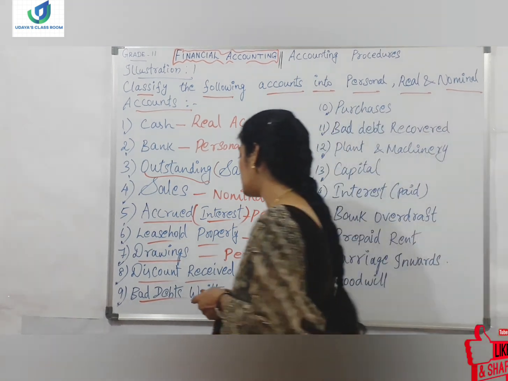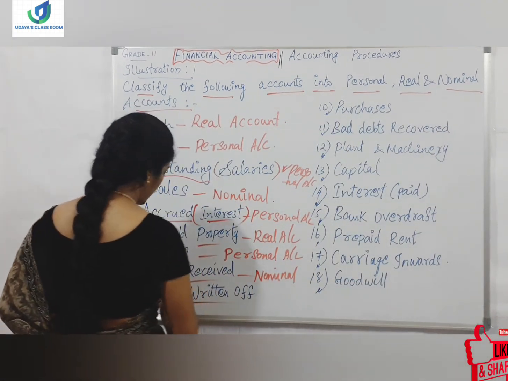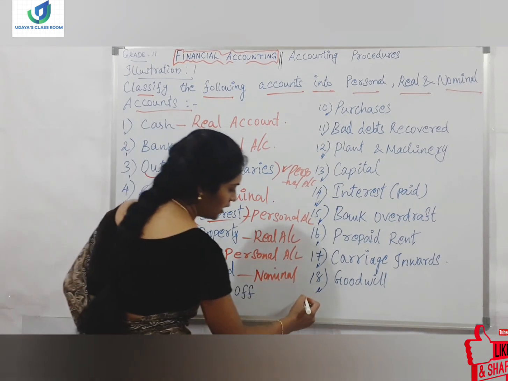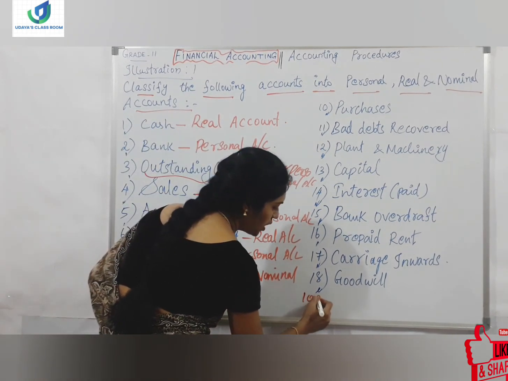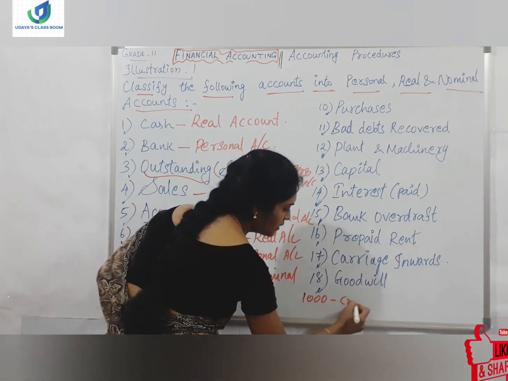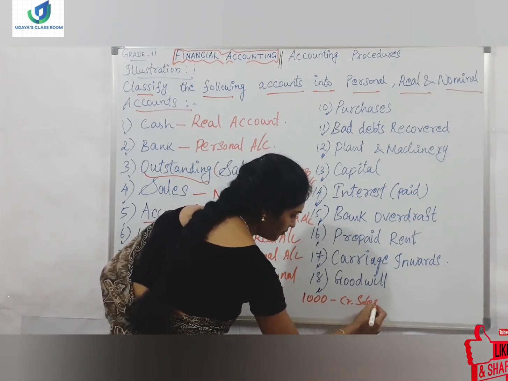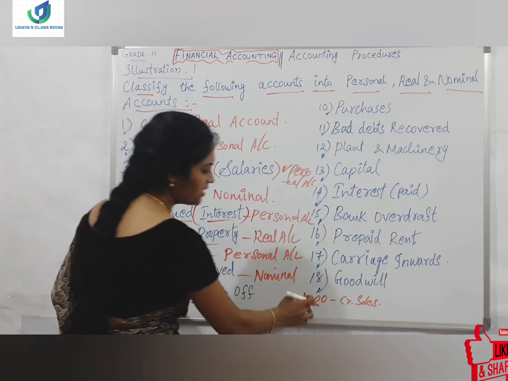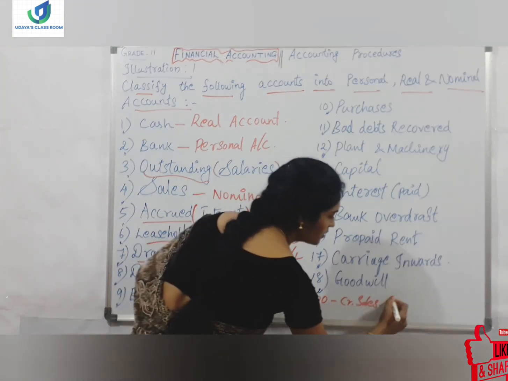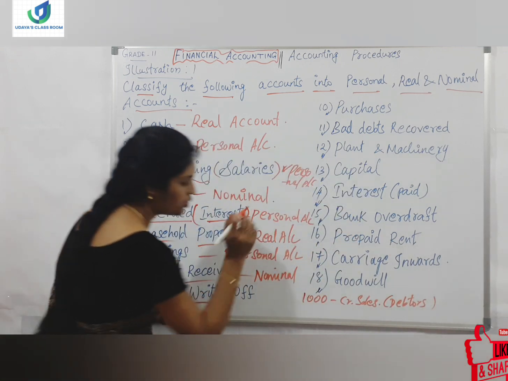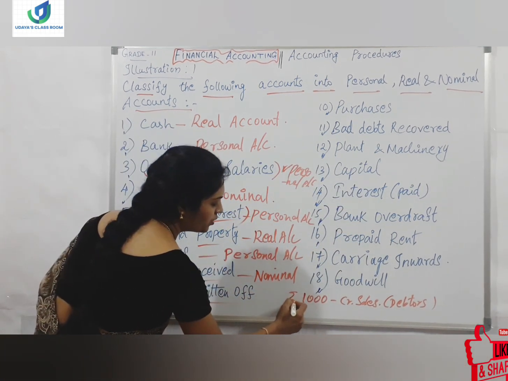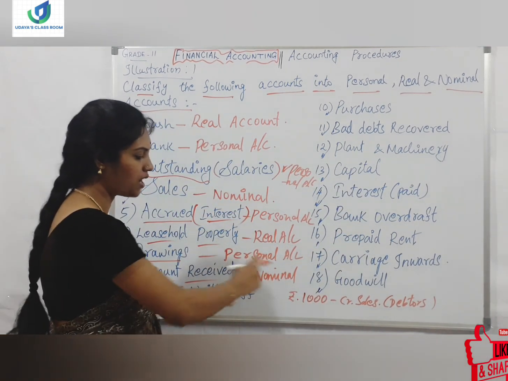Here, bad debts written off means, I am a company and I have done sales for 1000 rupees. It is a credit sale, okay? So my debtors owe 1000 rupees. Now how much do I have to collect from my debtors? 1000 rupees.